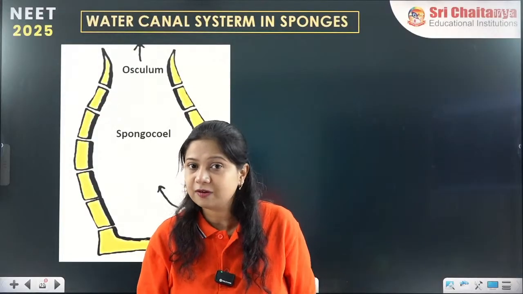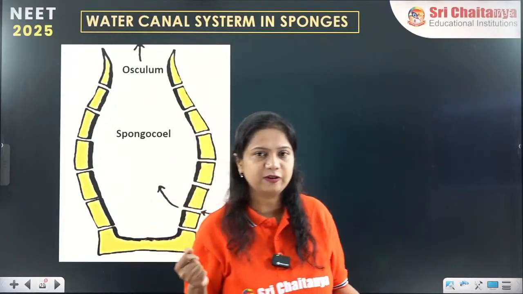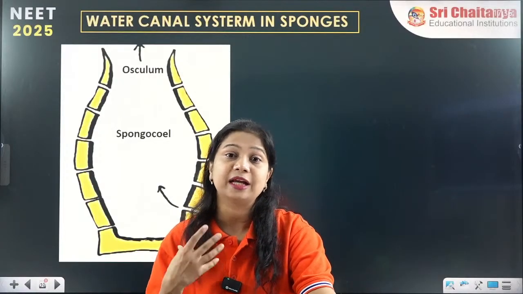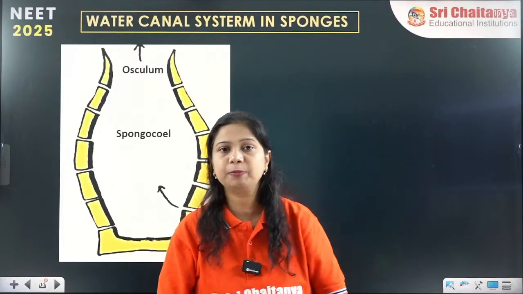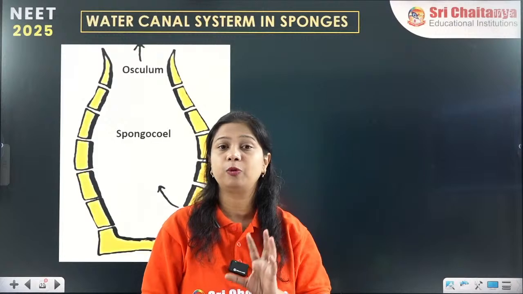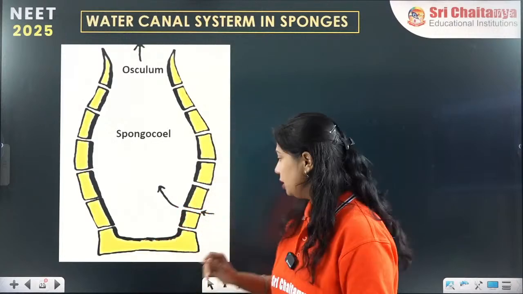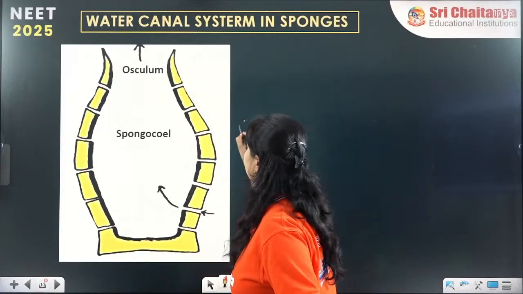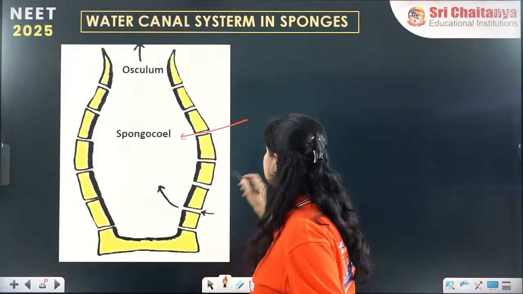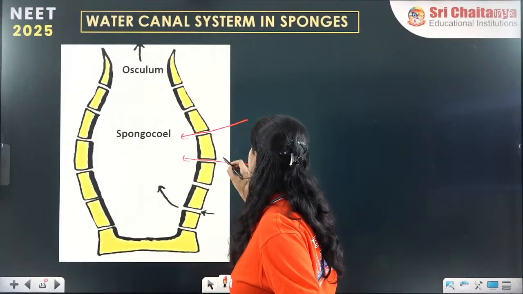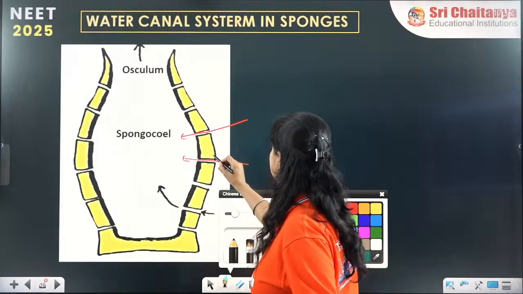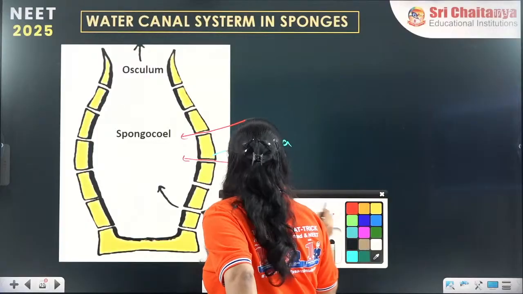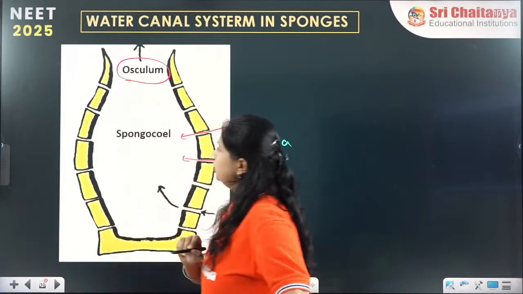But what are the uses of these pores? You should be thinking about what these pores are actually doing on their body. Multiple pores are present throughout their body. What are the functions of these pores? There are 2 types of pores present. These small pores are called the ostia, and one large pore is called the osculum.